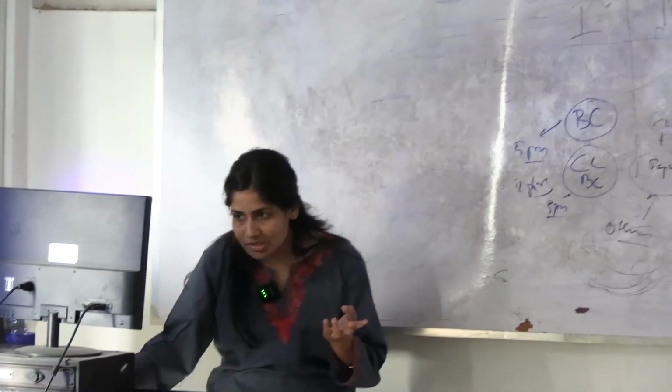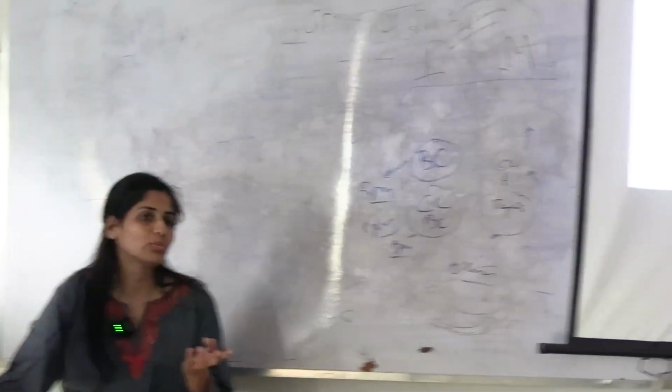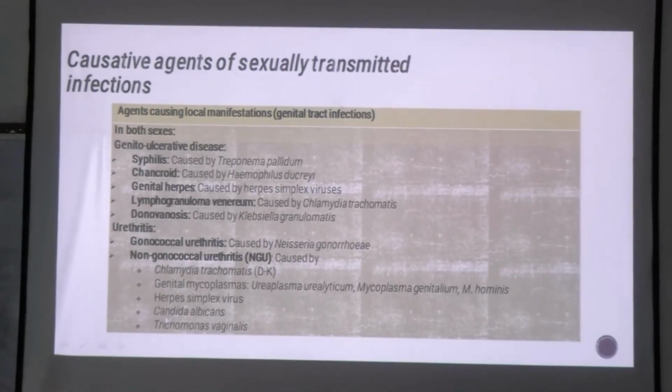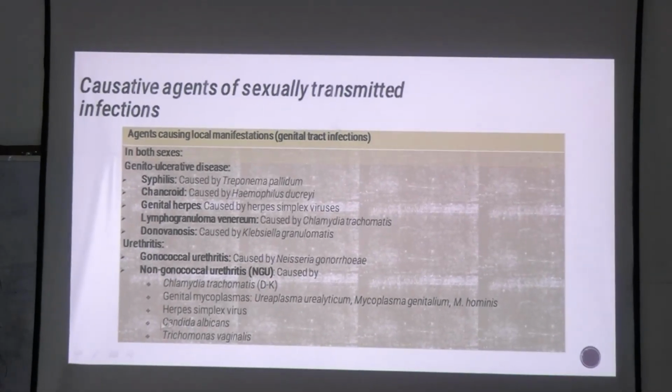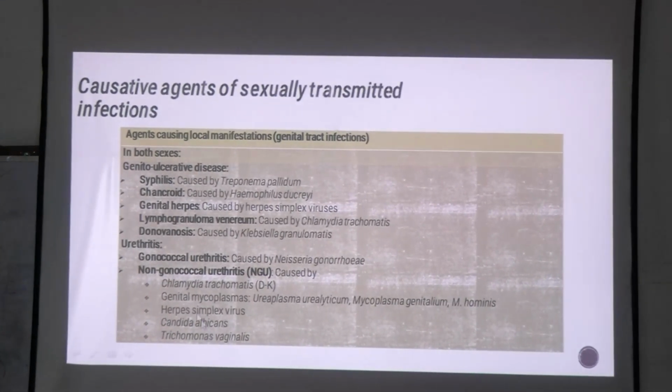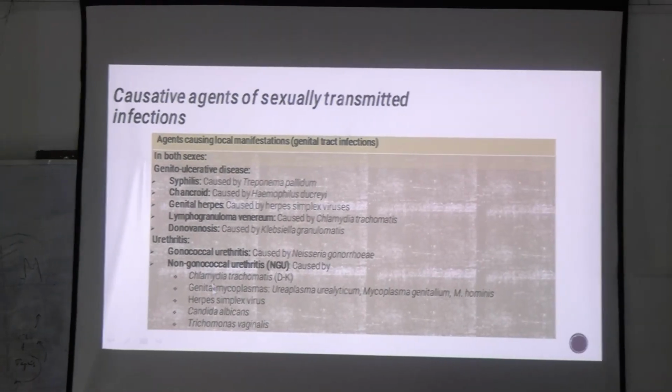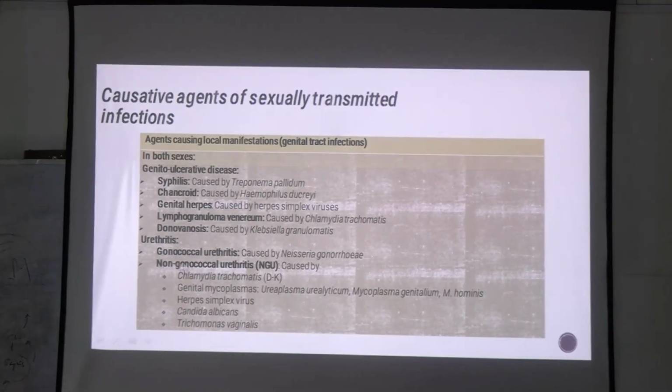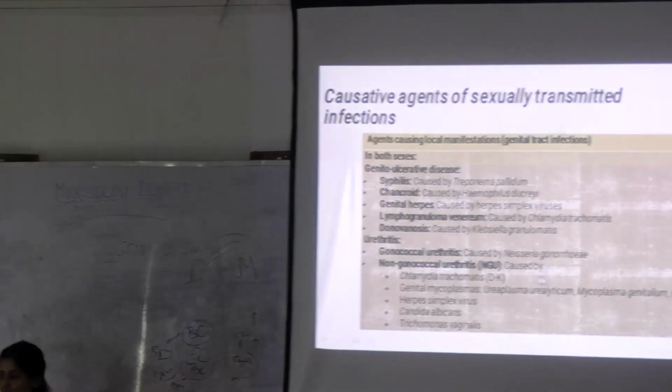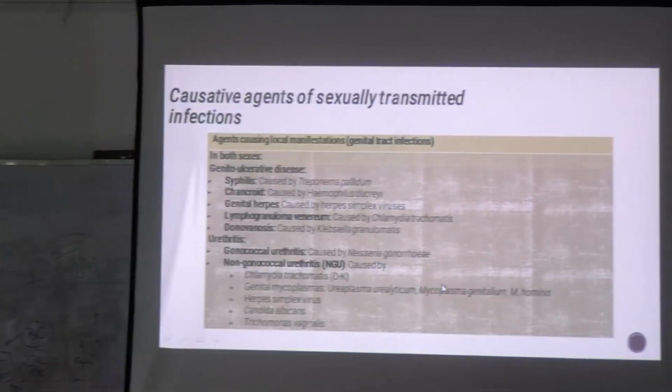Out of this, you just studied candida and trichomonas in UTI. We were discussing urethritis. These were caused by candida and trichomonas. In that, you have to remember another three: chlamydia trachomatis, herpes simplex, and ureaplasma and mycoplasma. Okay.